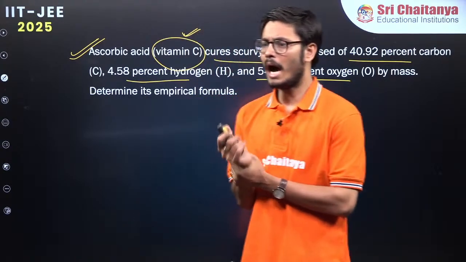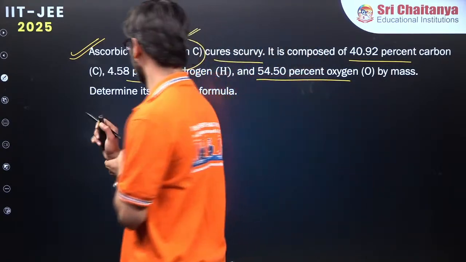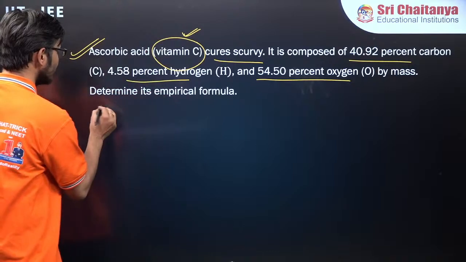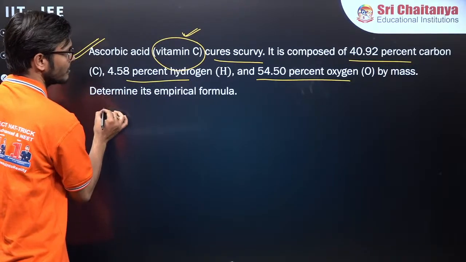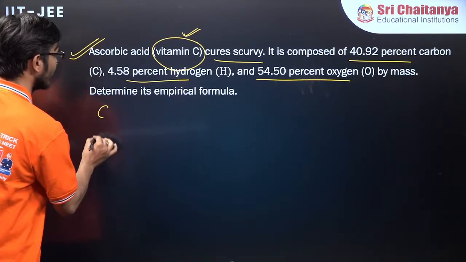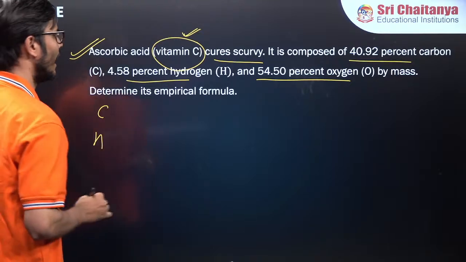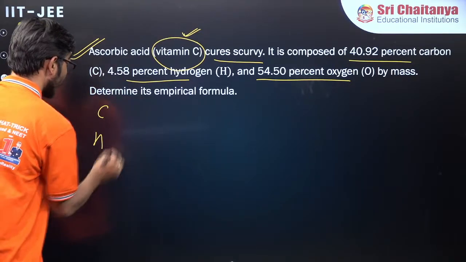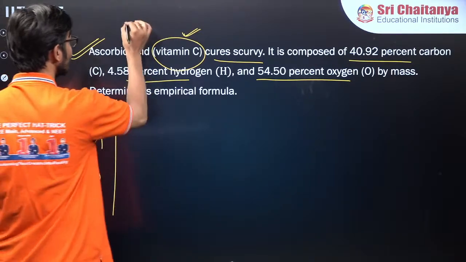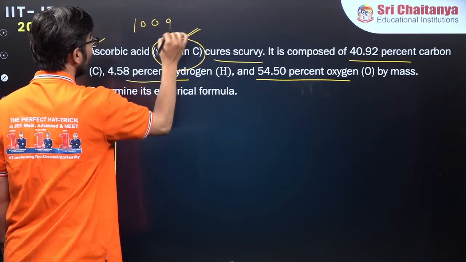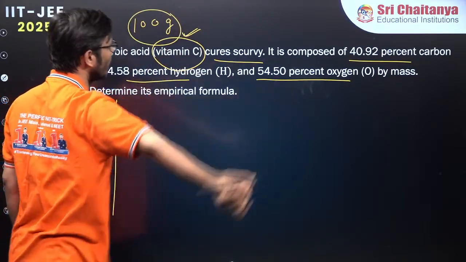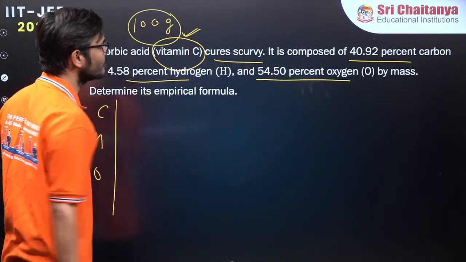So, how we start the formula is, first what we write is elements, right? What are the elements we are having, Bolo beta ji? Carbon we are having, hydrogen we are having, and we are having oxygen, right? So we are having 3 elements, and then we assume total mass to be 100 gram. So if we assume total mass to be 100 gram, percentage itself becomes mass, right?